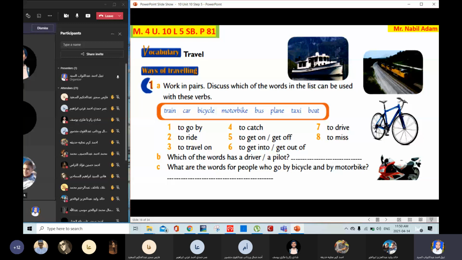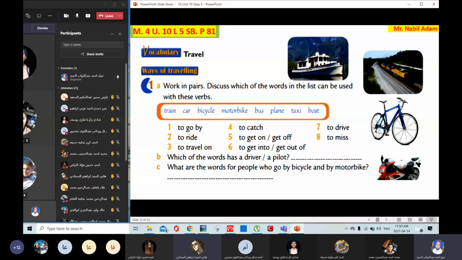Okay, Muhammad Ahmed Al Hasib. Get into and get out of. To get into the bus or to get out of the bus or train. The train and the bus. Okay, Ahmed Altras, what do you drive? I drive train and the car, bus, taxi. Yes, good. Miss. What do you miss, Hani? Train, bus, plane, boat.